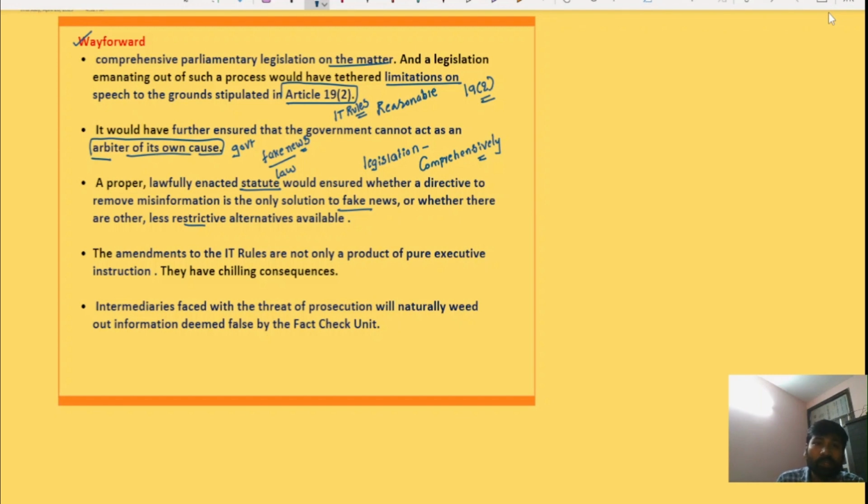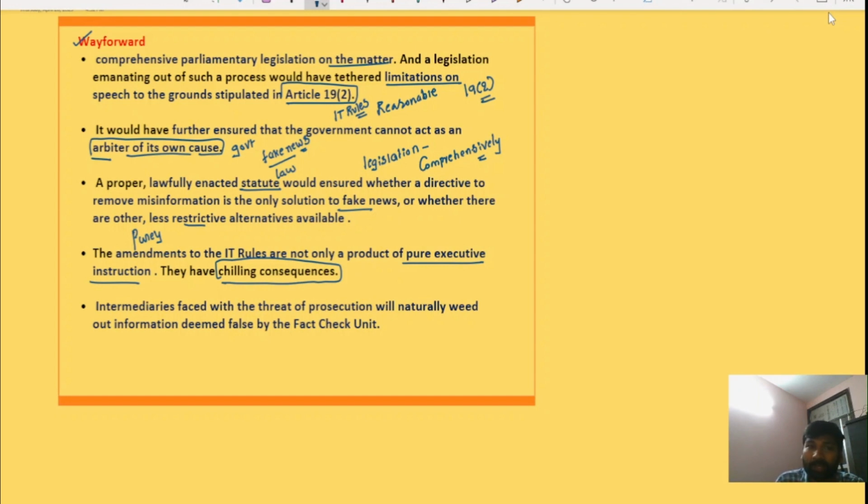The amendments to the IT rules are a purely executive intrusion into the liberties and fundamental rights of individuals. They will also have chilling consequences.